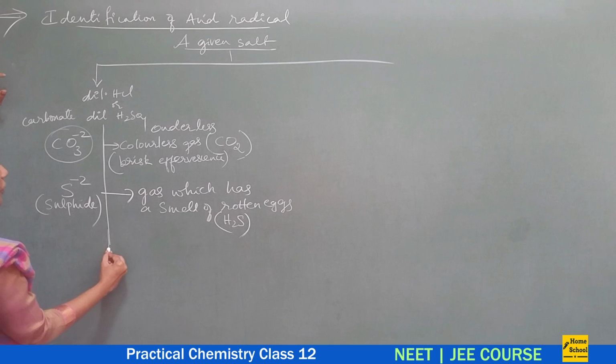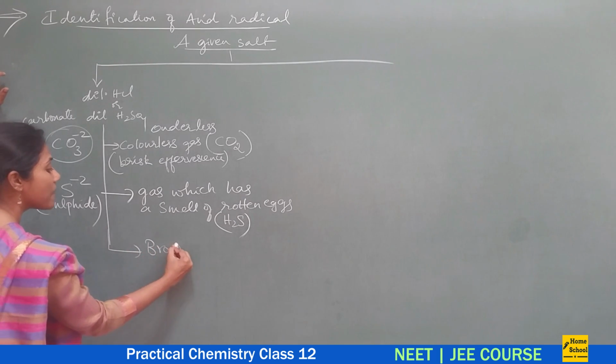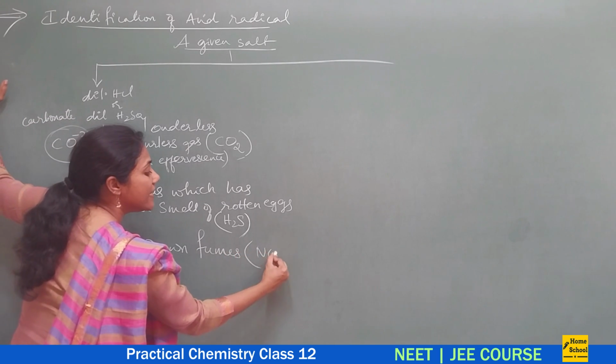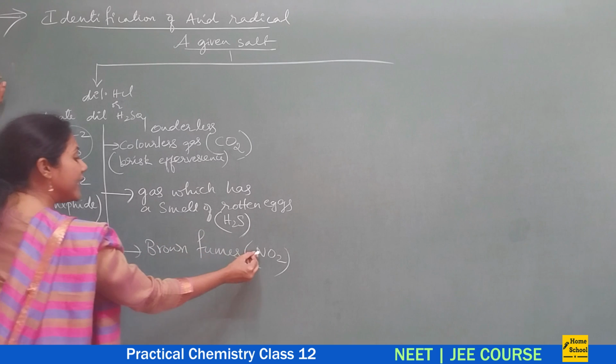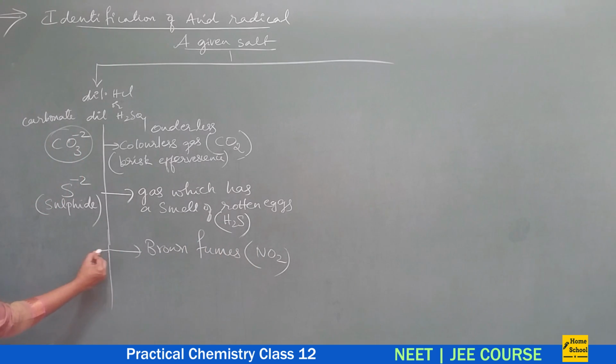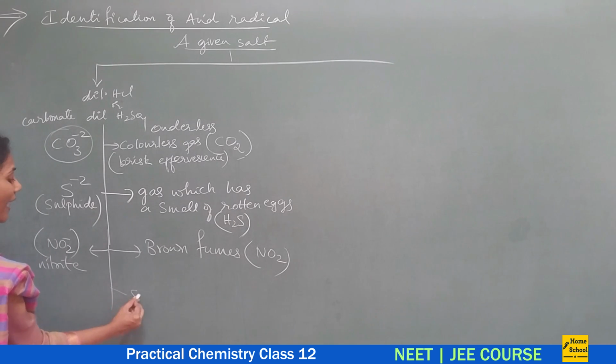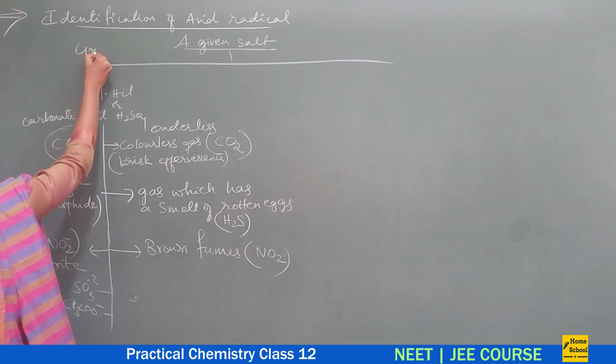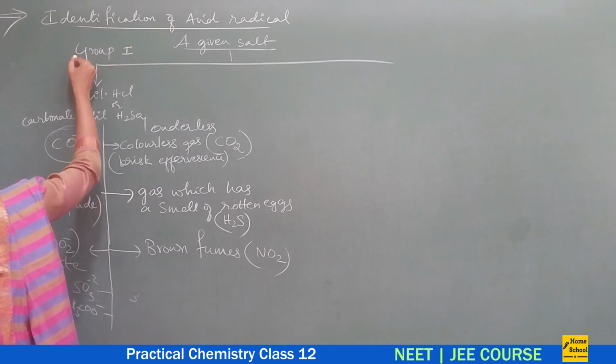Okay, so suppose you are getting brown fumes, then the gas that is coming out is nitrogen dioxide. So you will get nitrogen dioxide if your salt has the acid radical nitrite. So what is this? Nitrite radical. Likewise, in this category you have sulfite radical and you also have acetate radical that comes in group 1. So these are group 1 acid radicals.